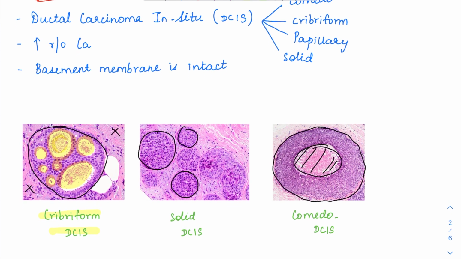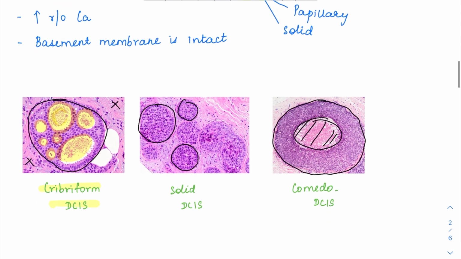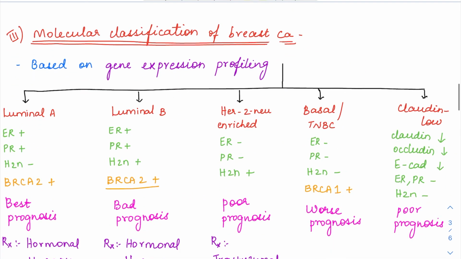So since it's a pre-neoplastic condition, DCIS can progress on to breast cancer, and here the basement membrane is intact. So let's see about the molecular classification of breast cancer. This is the most important topic for MCQs here.